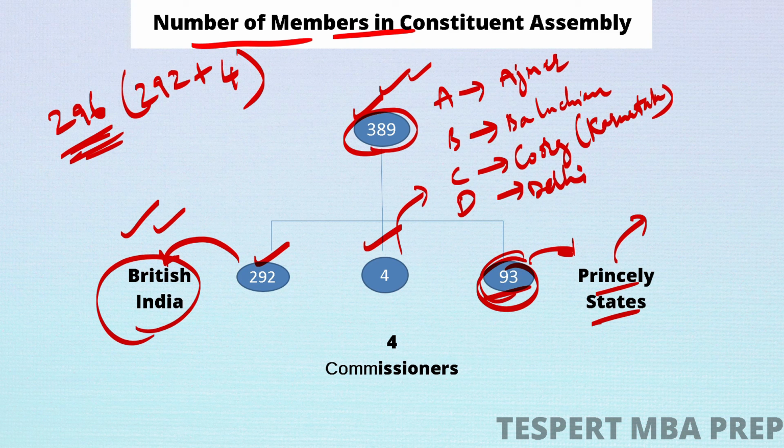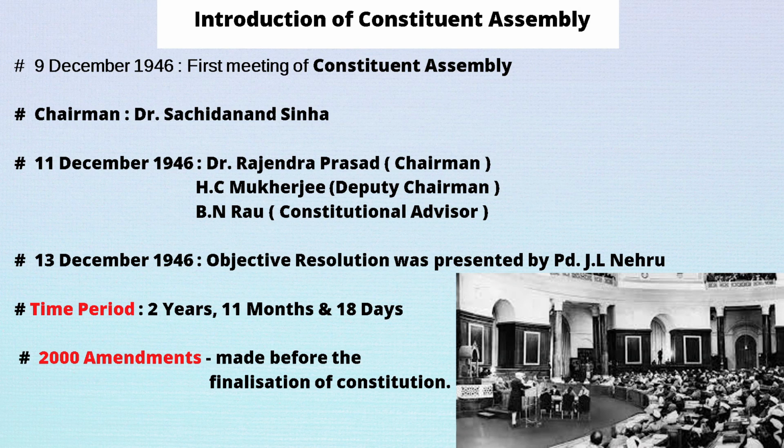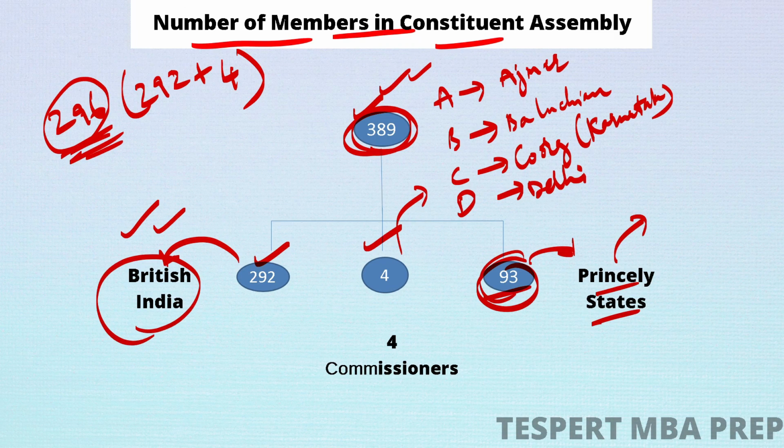So before independence, there were only 296 members in our Constituent Assembly, though 389 were elected and nominated. So this is the condition before the independence. Now what happened after independence?